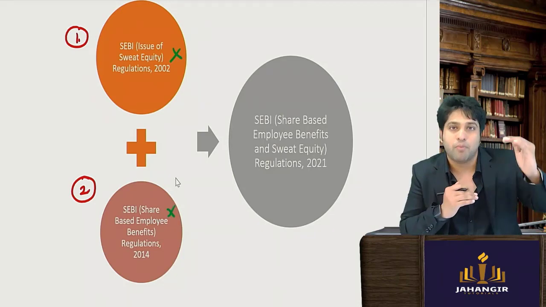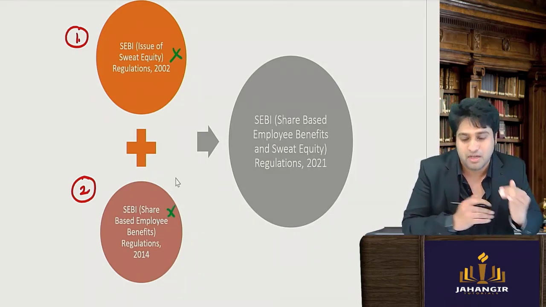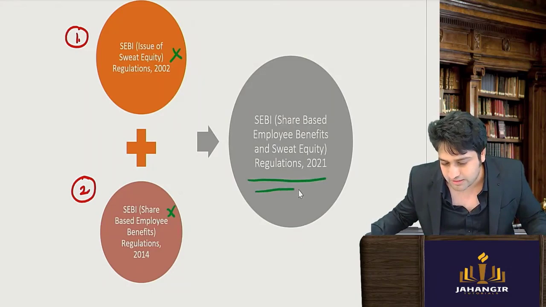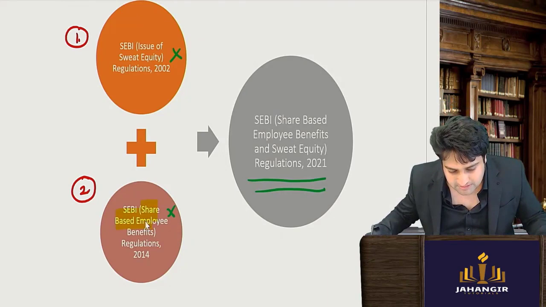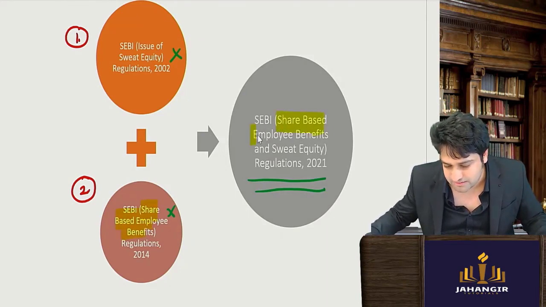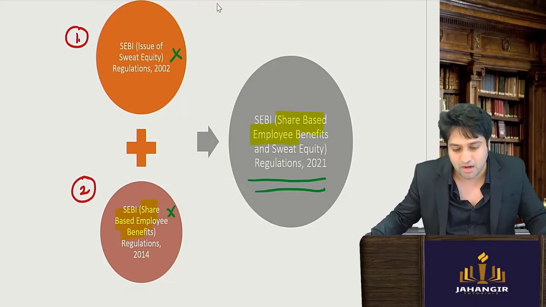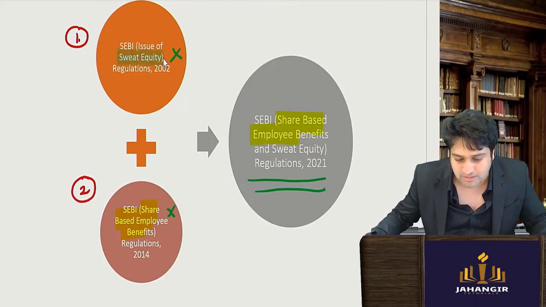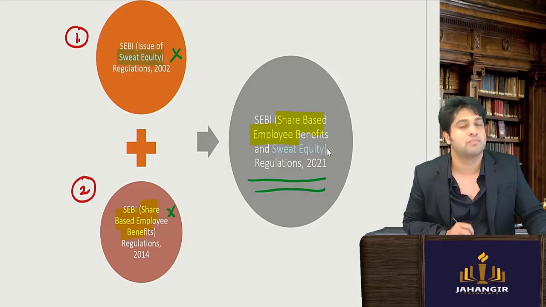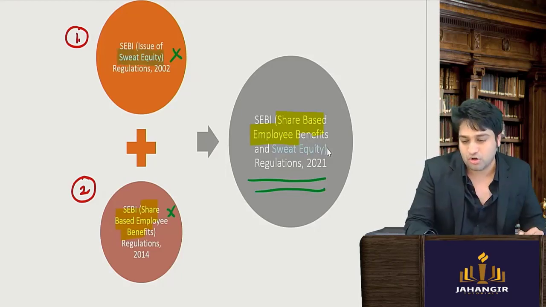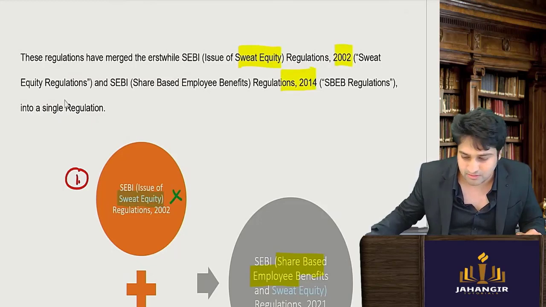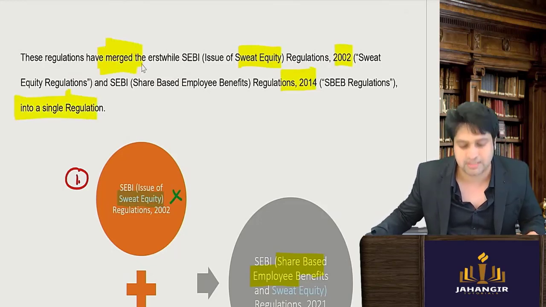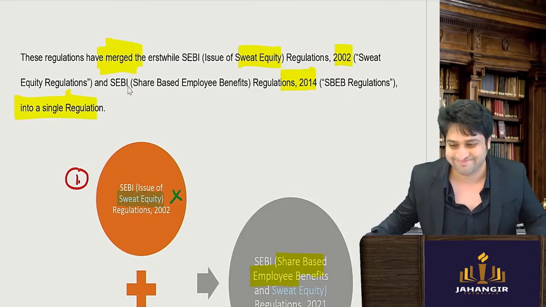And the correct thing is both of them have actually been clubbed and we have one single regulation which is called your SEBI Share Based Employee Benefits and Sweat Equity Regulations. From here you have this share based employee benefits part, and it also clubs the sweat equity regulations. So it's a combination of these two. The earlier regulations, both 2002 and 2014, have been merged into a single regulation. Is this clear till now?